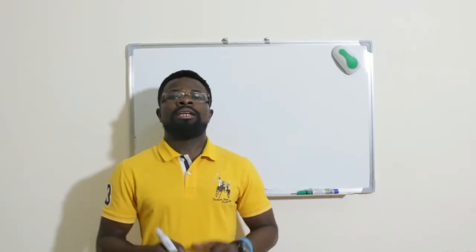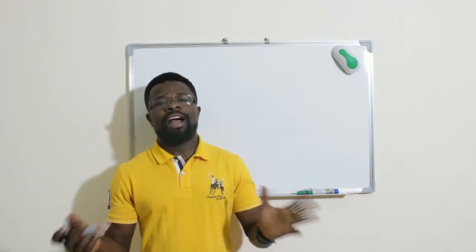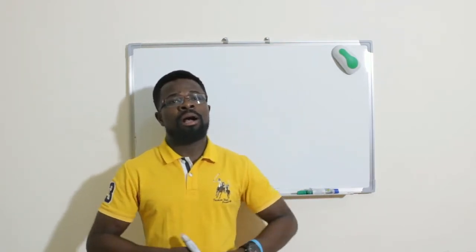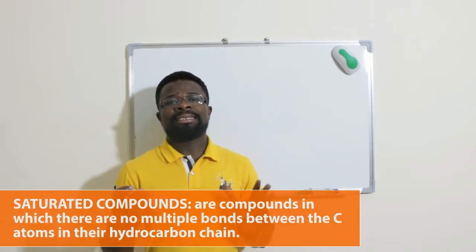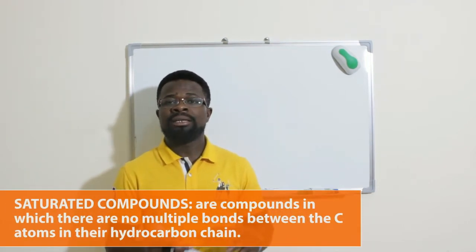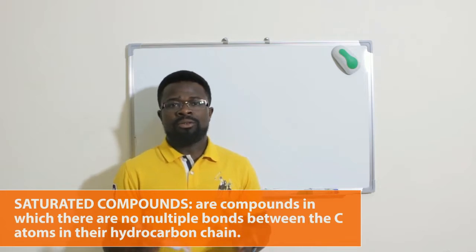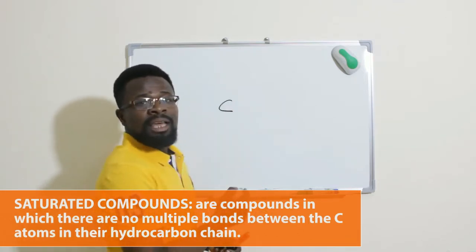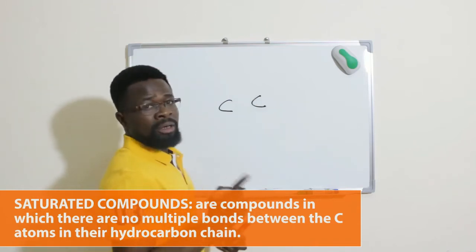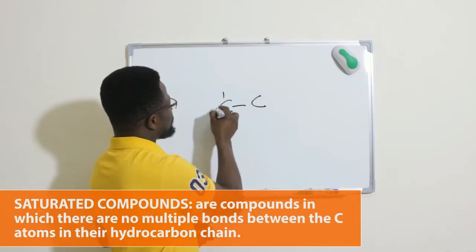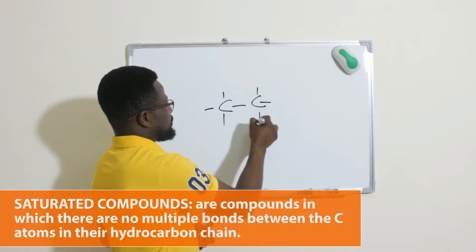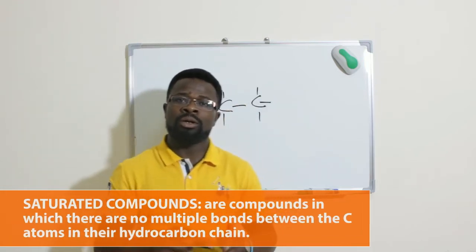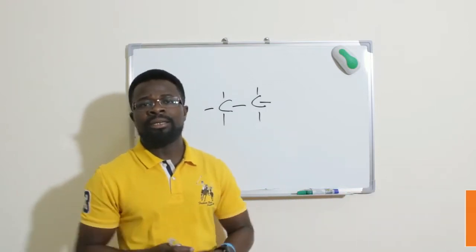Now let's look at the definition of a saturated hydrocarbon. A saturated hydrocarbon is a hydrocarbon that has only single bonds between the carbon atoms. So, for example, if I have a carbon and another carbon, the bond that will exist between these carbon atoms is a single bond. Therefore we say that it is a saturated hydrocarbon.